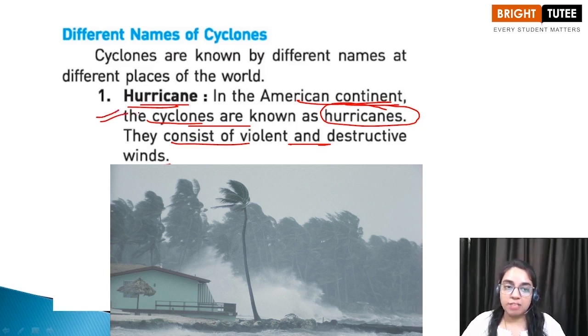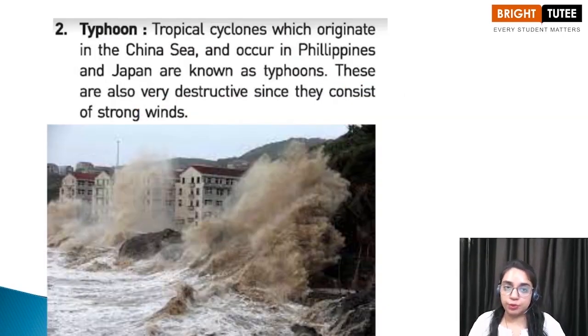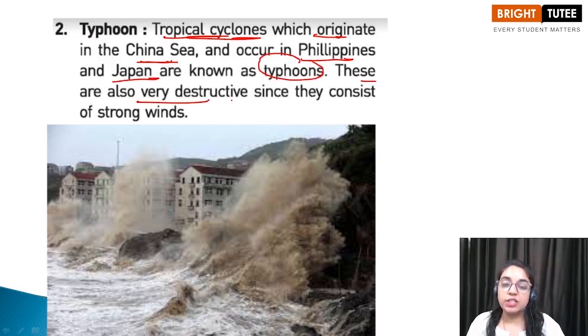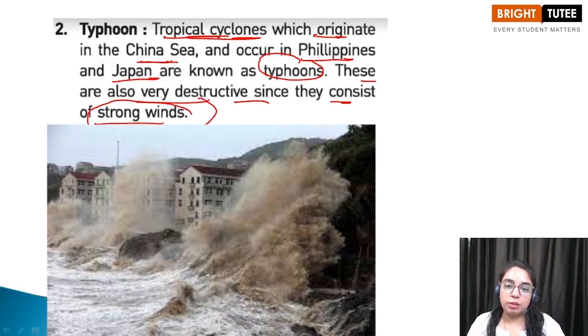Let's move to the next one, which is typhoon. Children, this is a tropical cyclone, and it originated in the China Sea, and it occurs in the Philippines and Japan. These are known as typhoons, and these also are very destructive since they consist of very strong winds. You can imagine the level of destruction that it can cause.